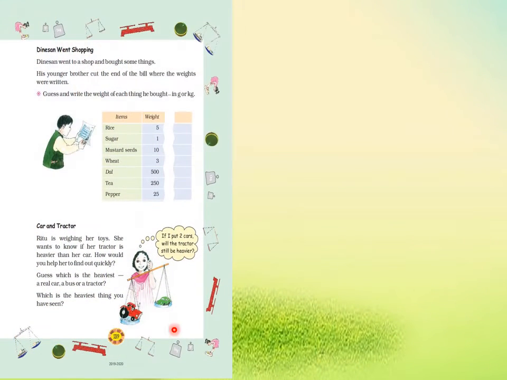Now next page, page number 139. Dinsen went shopping. Dinsen went to a shop and bought some things. His younger brother cut the end of the bill where the weights were written. So he cut the end of the bill where the weights are written. Guess and write the weights of each thing he bought in gram or kg. So now we have to write whether he bought the things in gram or kg.